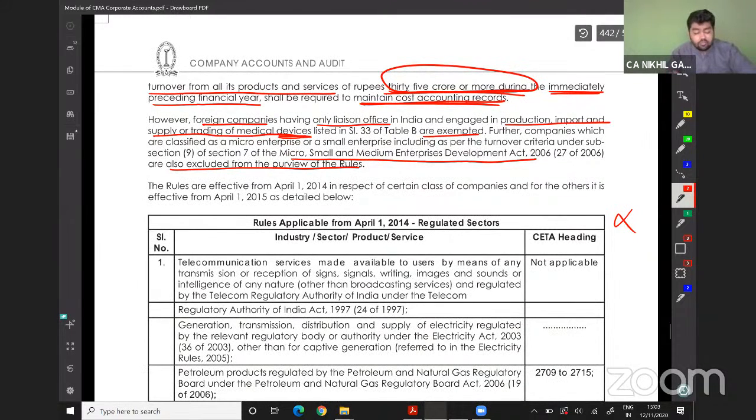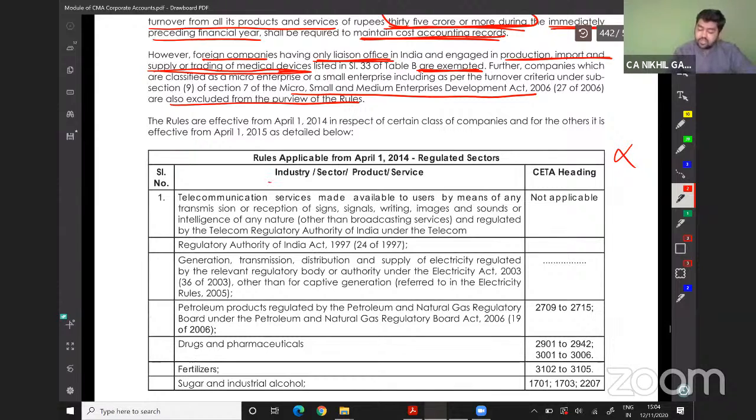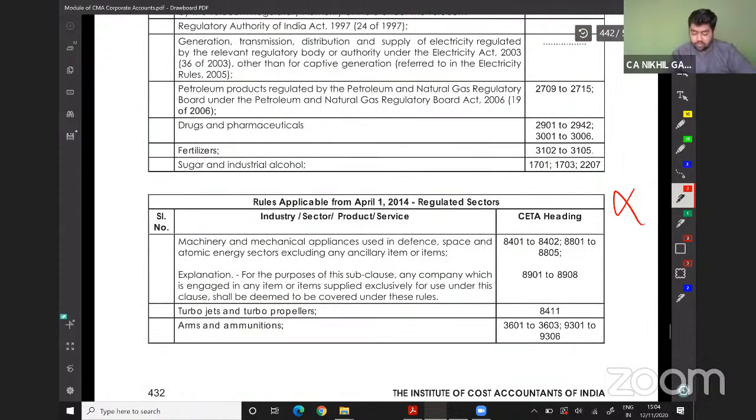However, if there is a foreign company having only a licensing office in India and engaged in production, import, and supply of medical devices, they are exempt from maintaining cost records. Also, if you are covered under the Micro, Small and Medium Enterprises Development Act, then also you are exempt. So these are your regulated sectors, and this is the CETA heading number.